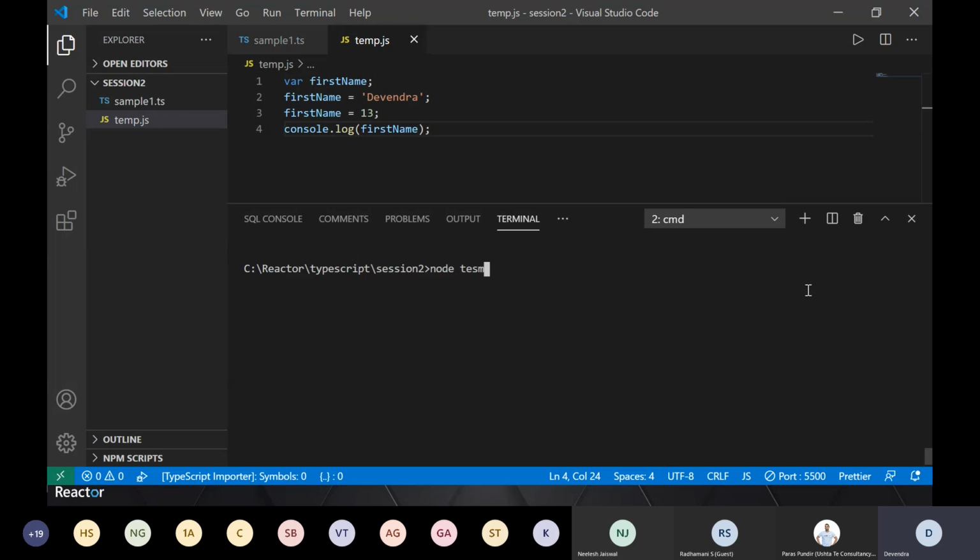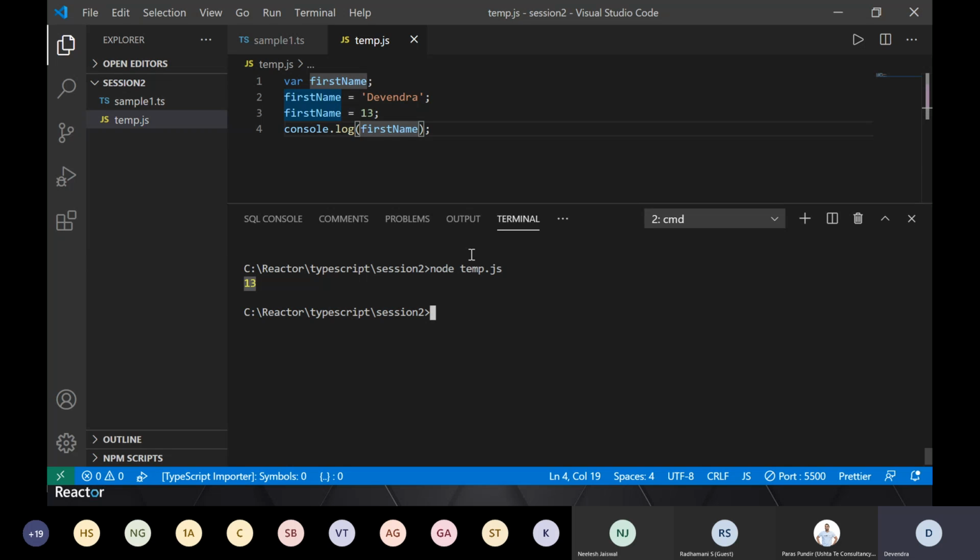I'm saying node temp.js, so I'm saying run this JavaScript in my command terminal. I press enter. So see, I created some variable and assigned something to it. Then I made a change. I assigned 13 to it, console.log, and now it is showing 13. So that's fine, it will run fine.